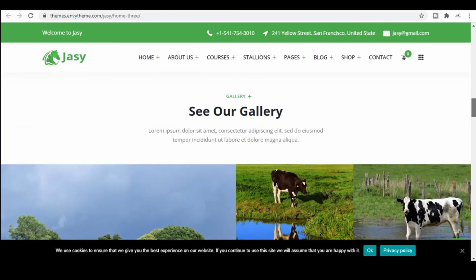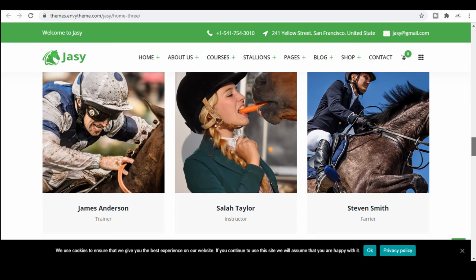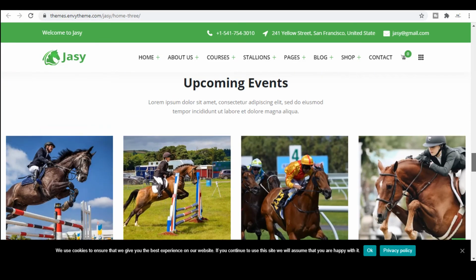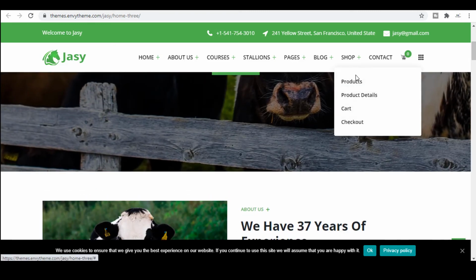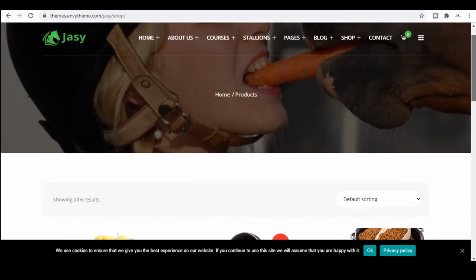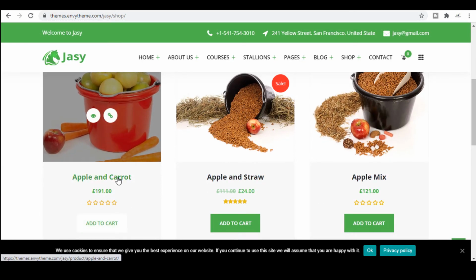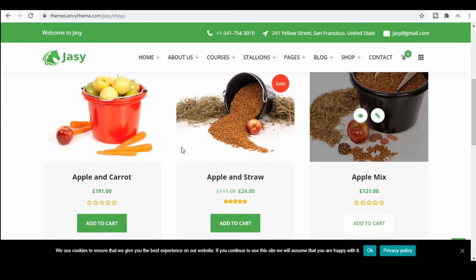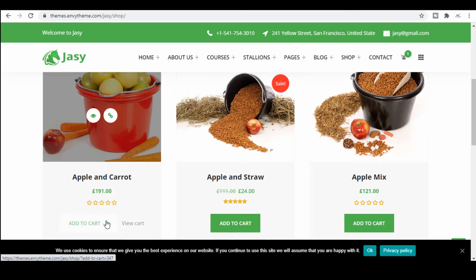See the gallery here. Upcoming events, recent articles. Let's click at the shop. What is in the shop? At the time in the shop they have apple and carrot, apple and straw, and apple market mix. Let's add to the cart the first one.